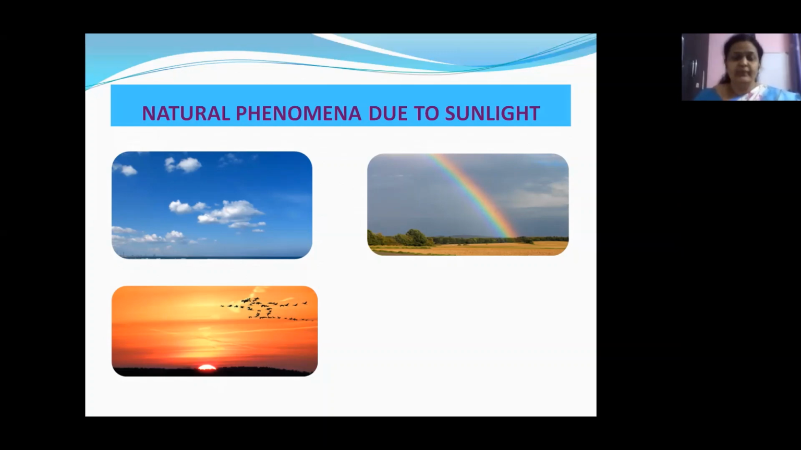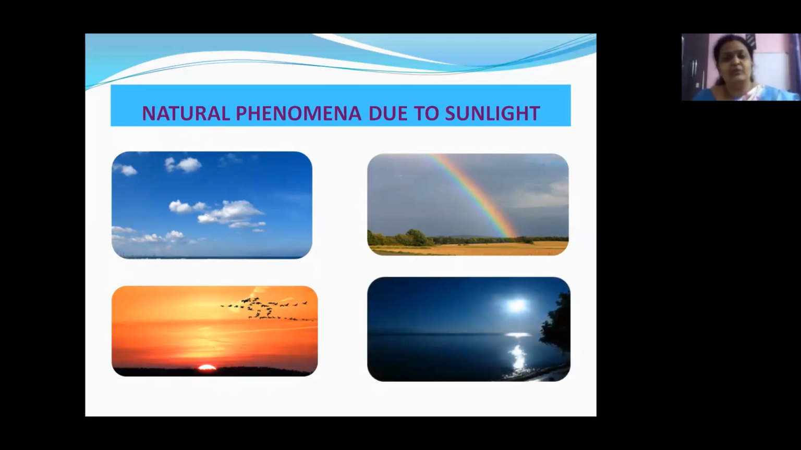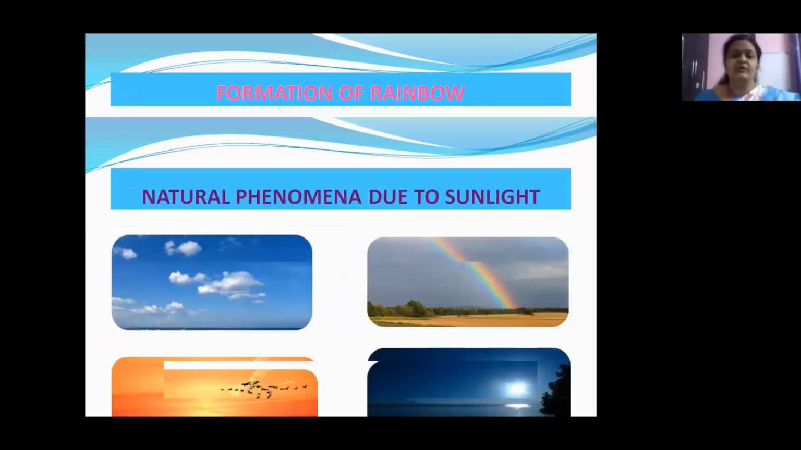Okay, children? And again, not only the sky, even the water bodies also appear to us in blue color. Yes, children? Once again, this is due to the presence of sunlight. Is it clear, children? So these are just a few natural phenomena that occur due to sunlight. So we are really blessed with a beautiful, beautiful nature. Isn't it, children? So let us try to understand one of these today, that is the formation of a rainbow.